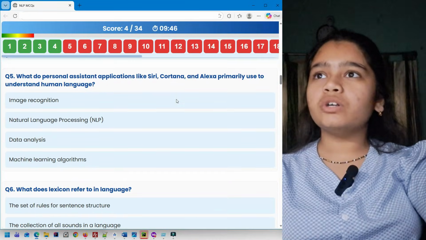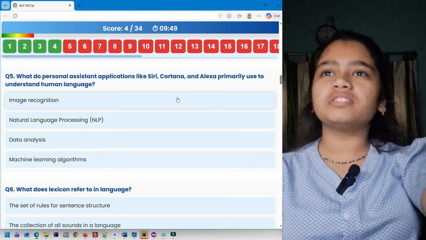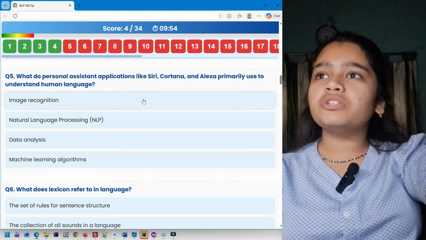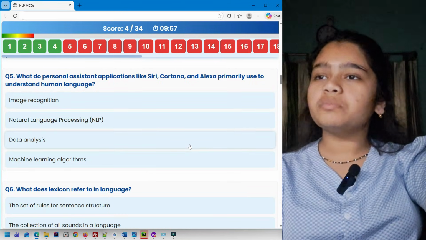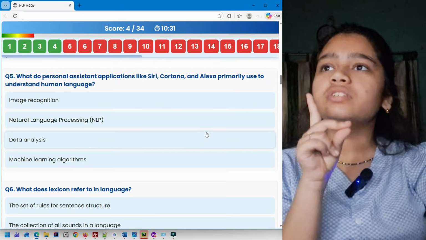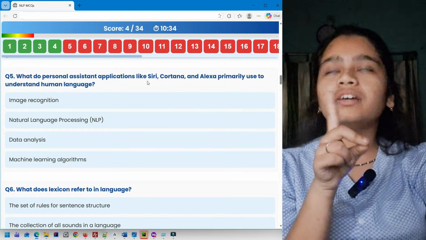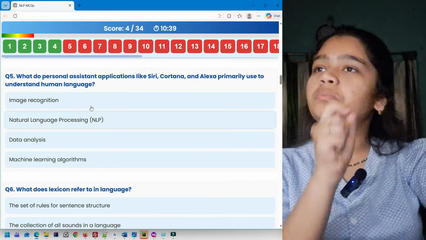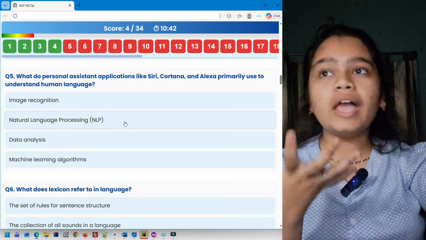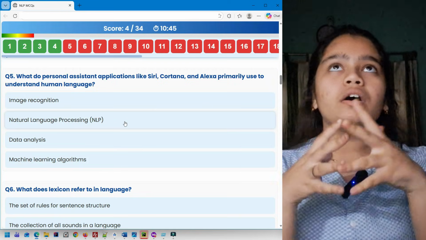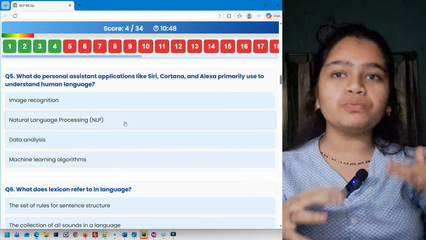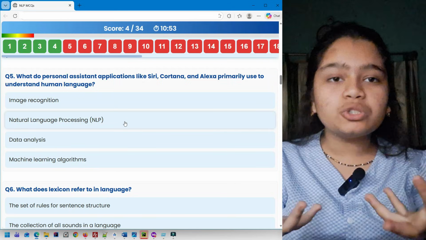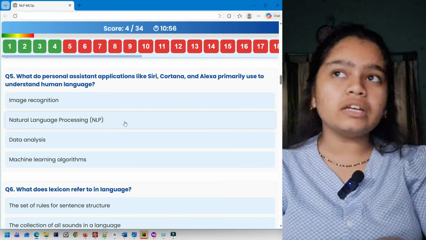Next you have question 5. What do personal assistant applications like Siri, Cortana and Alexa primarily use to understand human language? Option 1, image recognition, NLP, data analysis, machine learning algorithms. So here you can see it talks about Siri, Cortana and Alexa, which are all voice assistants which primarily use NLP only. So image recognition, no. Why would they need it? Because they need to understand our human language. For that they need NLP, and they also need to give a human language like reply. For that also they need NLP.